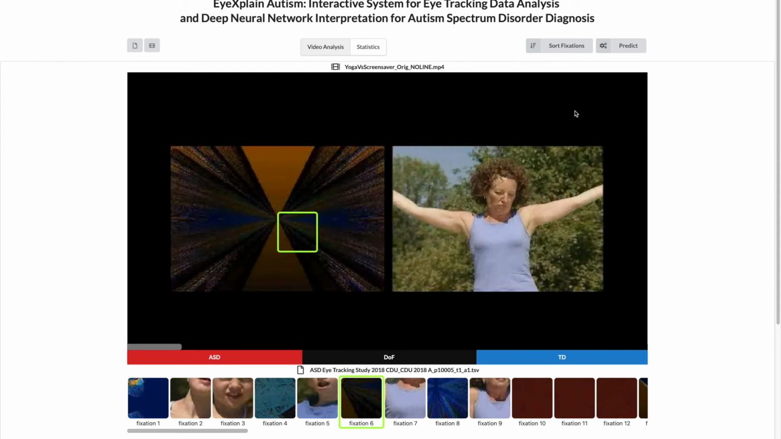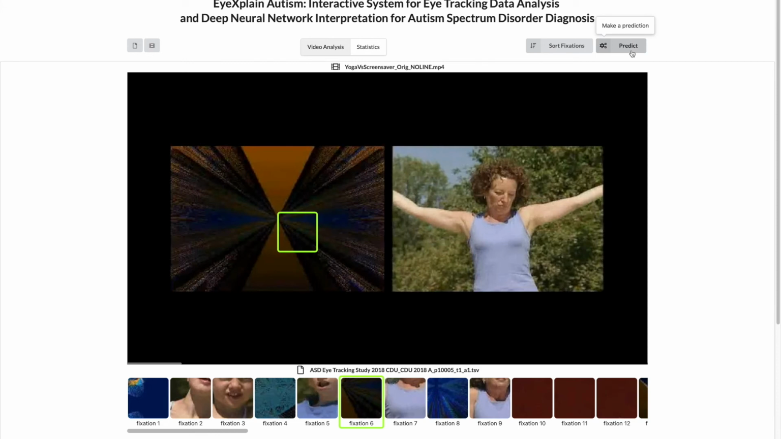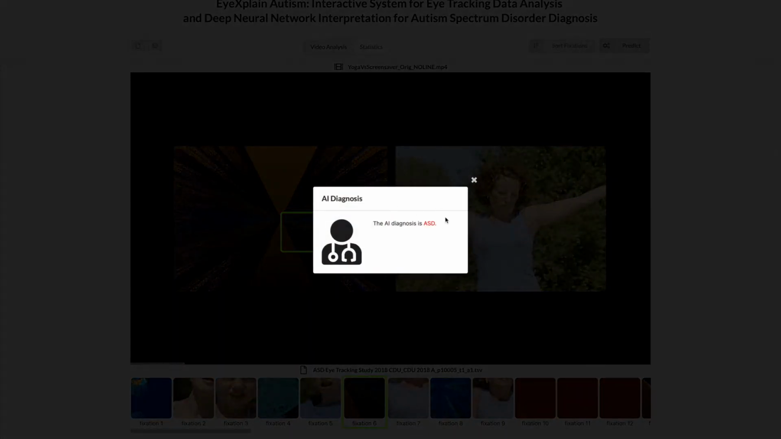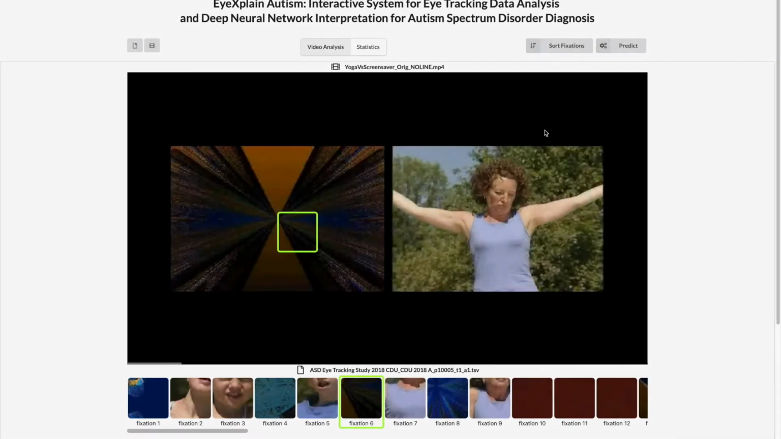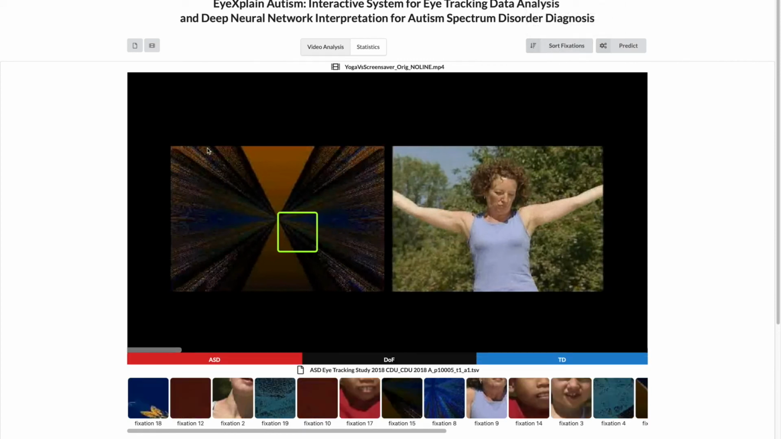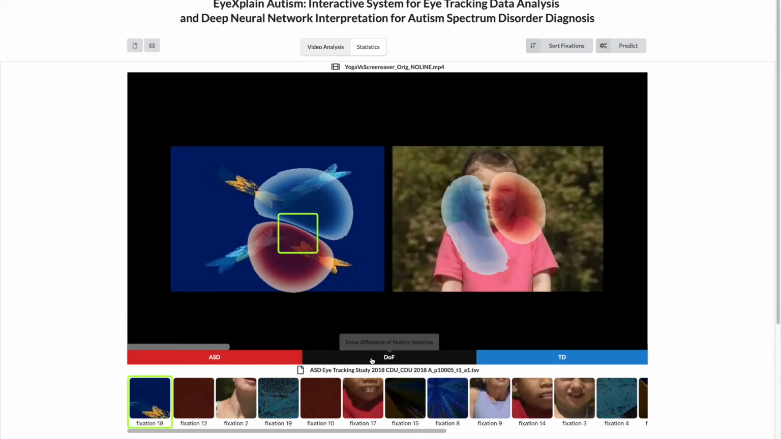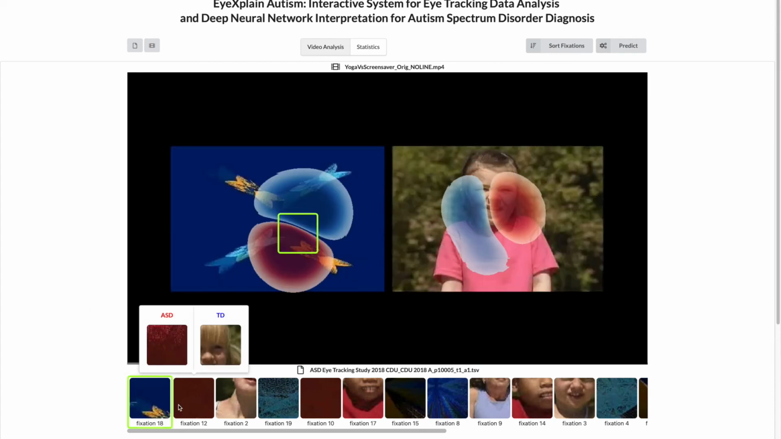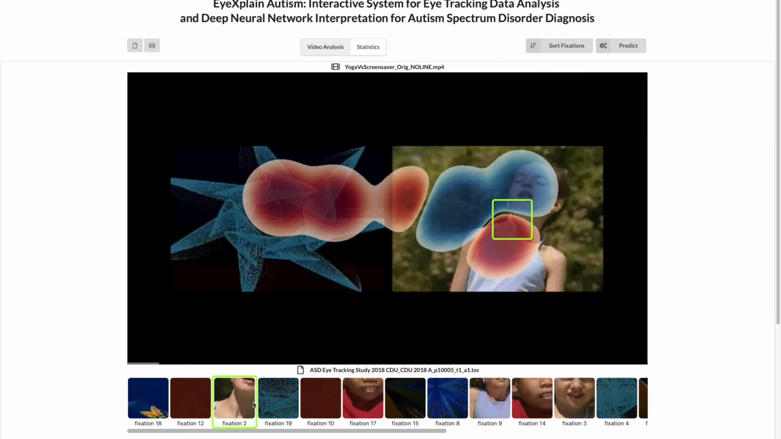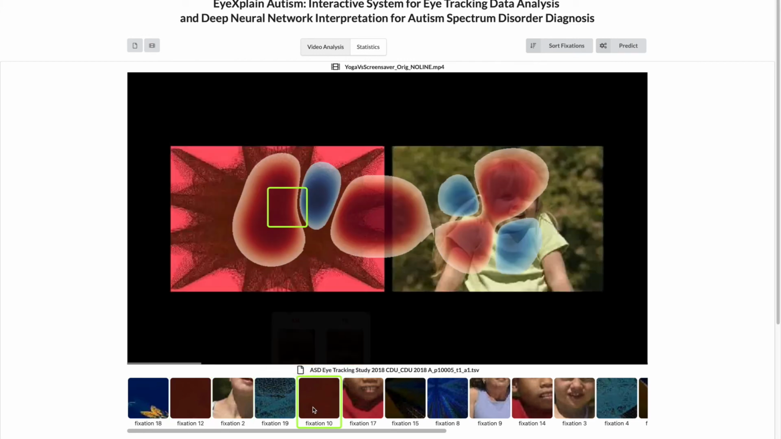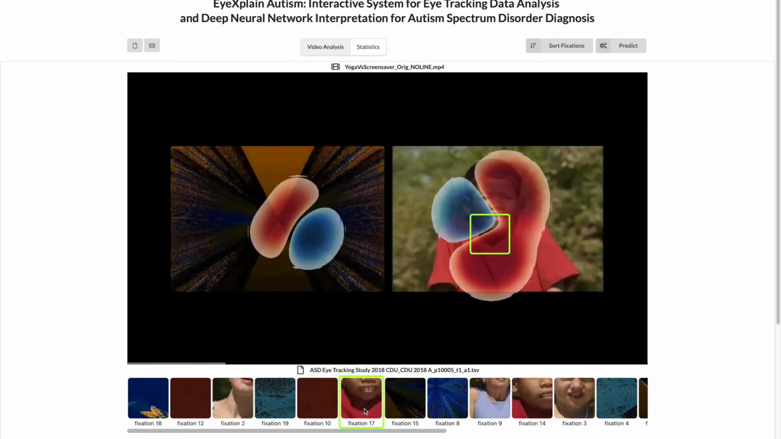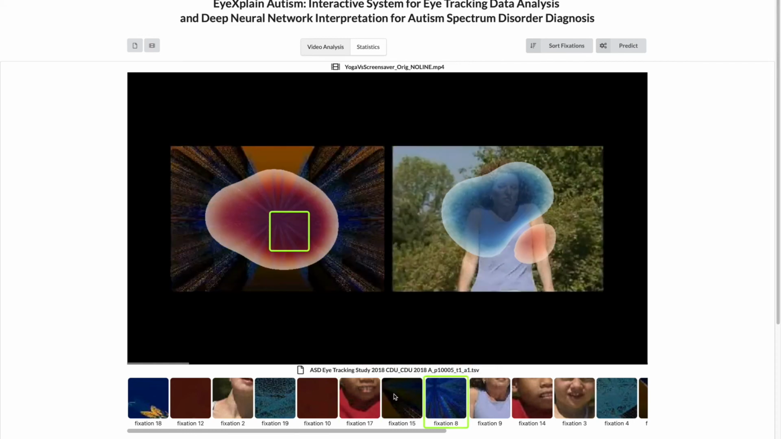You can perform automated diagnosis by clicking the predict button, and this button is connected to a CherryPy server, which contains the model that I just discussed before. To further analyze and interpret the prediction, you can click the sort fixation button, which sorts all the fixations by feature importance. So when you analyze the difference of fixation maps of the top 5 fixations, you'll see that the recorded fixations, or the green rectangles, lie on the ASD heat map.